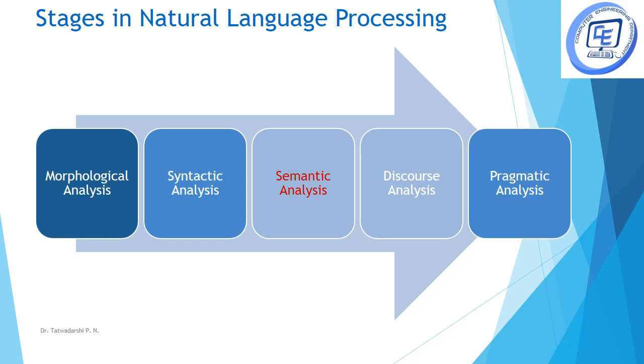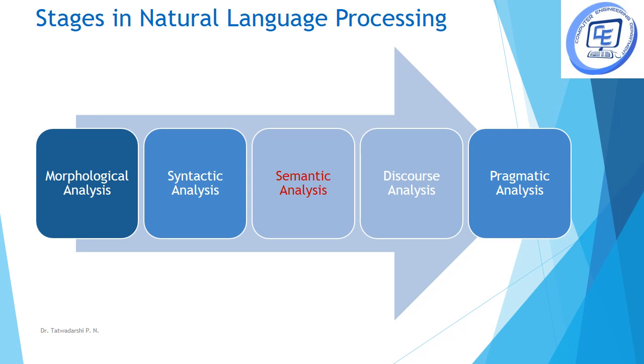The next step is discourse analysis. Take an example of the sentence: Ram is a good boy, he plays cricket. Now, if we independently process only the second sentence, that is, he plays cricket, the pronoun he does not make any sense. So, we cannot make sense of that sentence without making sense of the previous sentence. So in discourse analysis, what we do is we try to understand the context of the whole paragraph to make sense of a particular sentence.